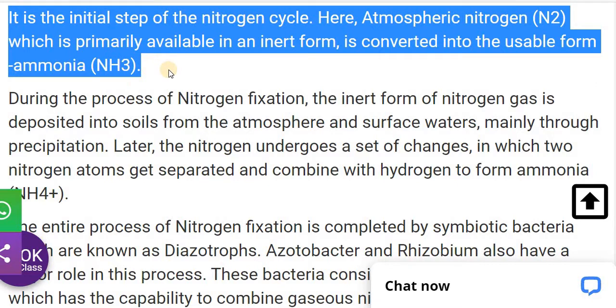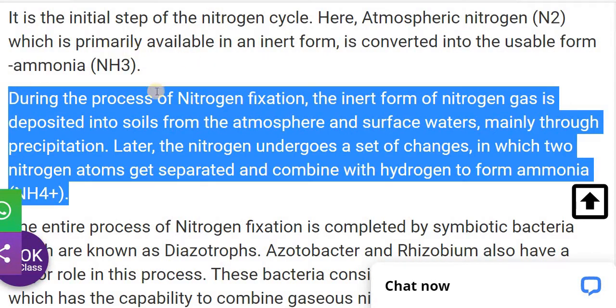So the plants and animals can absorb this ammonia from the soil. The formula of ammonia is NH3. So during this process, the nitrogen is fixed in the form of ammonia.